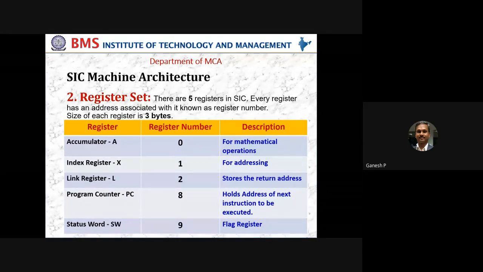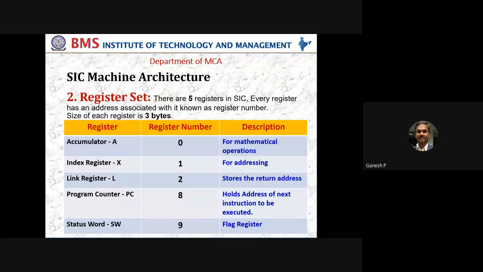Suppose Z is used for zero. If Z is 1, the meaning is that the result of the recent computation is 0. Next, N for negative: if N is 0, then the result of the previous computation is not negative. If it is 1, I say that the result of the previous computation is negative.